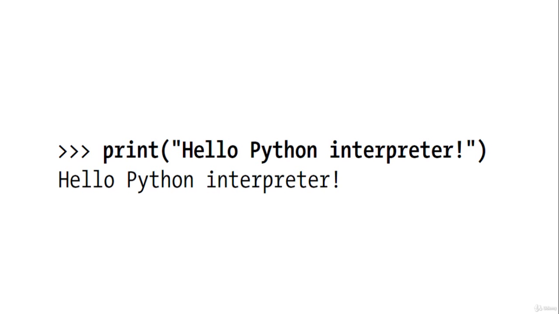Hello world. A long-held belief in the programming world has been that printing a hello world message to the screen as your first program in a new language will bring you luck.